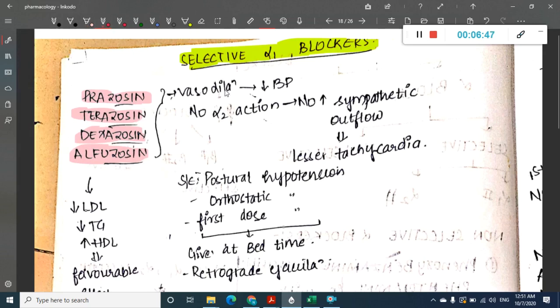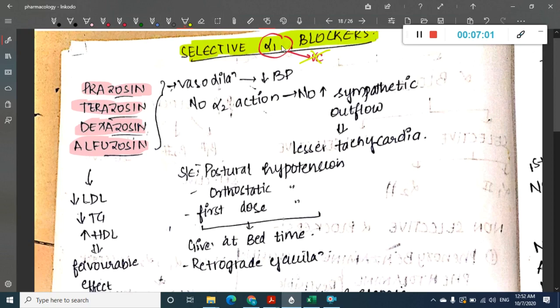All these will cause vasodilatation, because alpha 1 by itself causes vasoconstriction. So when we block this alpha 1 receptor, it will cause vasodilatation. This vasodilatation will decrease BP. There is no alpha 2 activity, so there is no reflex increase in sympathetic outflow, and thus there is lesser tachycardia, which is an important effect.